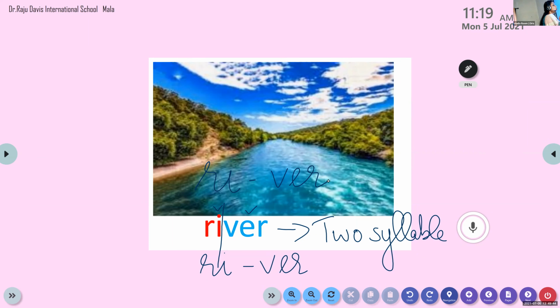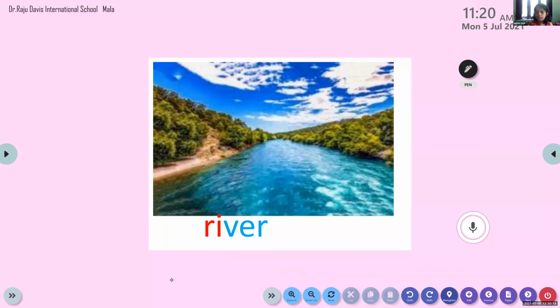So ri-ver. We can give a rhythm to it, which will be easier for us. Ri-ver. How many claps? Two. According to the syllables, children, we can give a rhythm to it. Are you all ready? Ri-ver. It is a two-syllable word. So we have syllabicated this word. Is that clear? This is how we learn the spelling. Ri-ver. It is river.